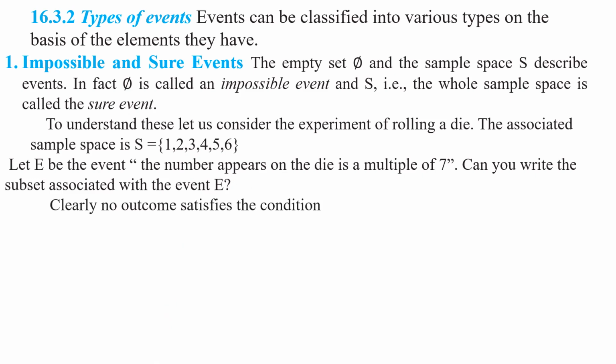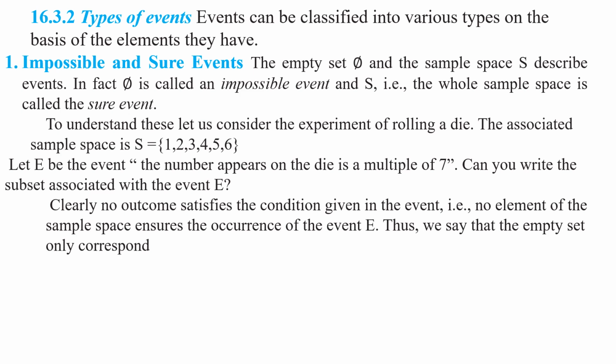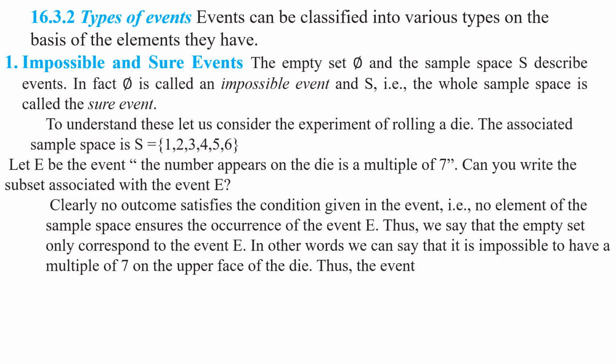Clearly, no outcome satisfies the condition given in the event. That is, no element of the sample space ensures the occurrence of the event E. Thus, we say that the empty set only corresponds to the event E. In other words, it is impossible to have a multiple of 7 on the upper face of the die. Understood this point, my children? Thus, the event E is equal to the empty set. E is an impossible event.